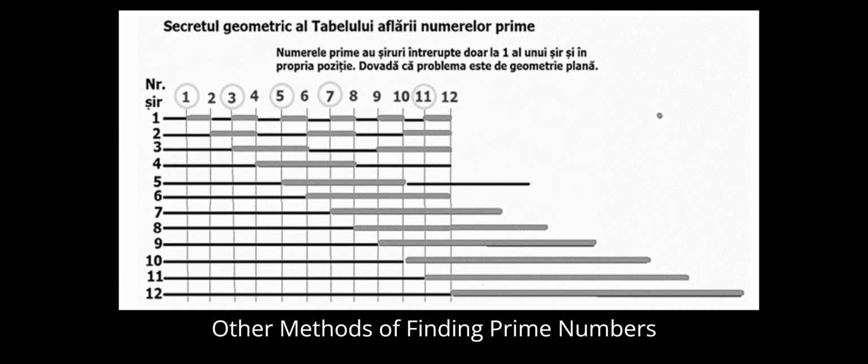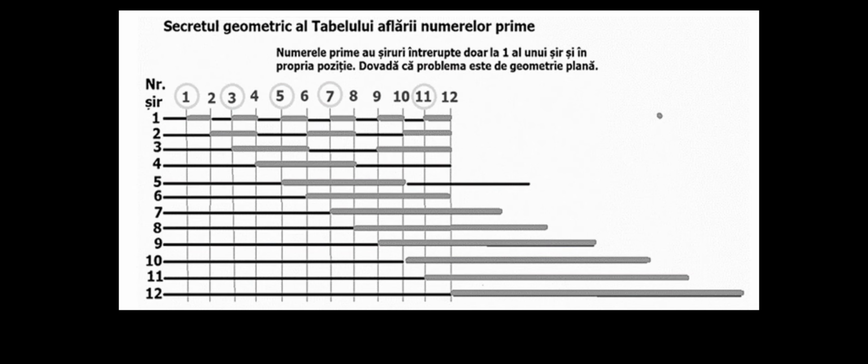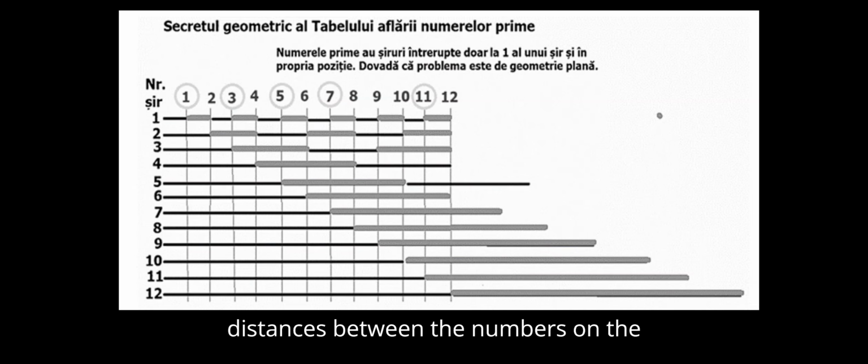Lesson 2. Other methods of finding prime numbers. The table of finding prime numbers to infinity is based on a geometric structure made up of distances, line segments. This table replaces the numbers with the distances between the numbers on the strings. And in this case, the prime numbers are highlighted by the fact that they are determined only by 2 limits between the line segments, right of it, the first row, and the end of the first line segment found on the vertical of the place. This table has the merit of taking algebra out of the discussion of prime numbers, giving way to plane geometry.